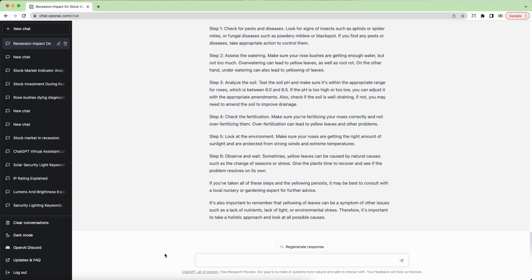So the reality is it doesn't know about the events and data past that point. So anything that happened after that date, say for example in 2022, ChatGPT has no knowledge of any of those events or the data. And so it's not going to be able to base any of its responses on some of the current information.